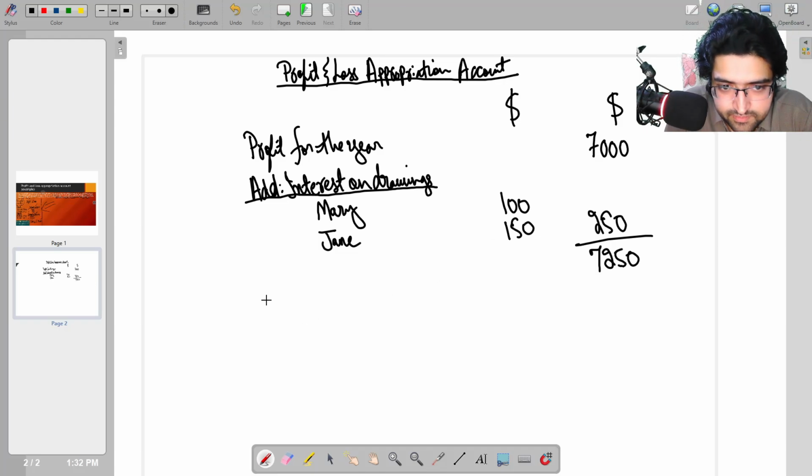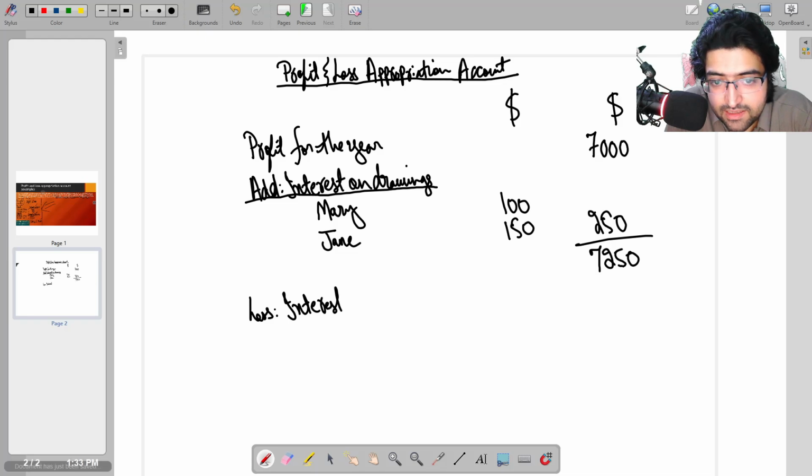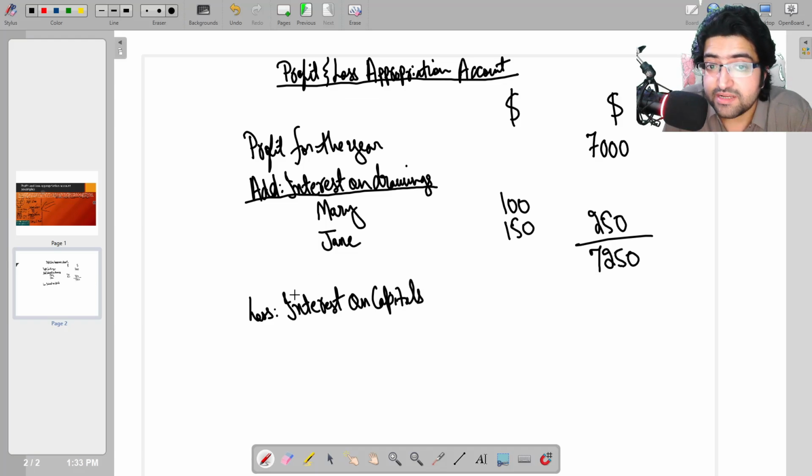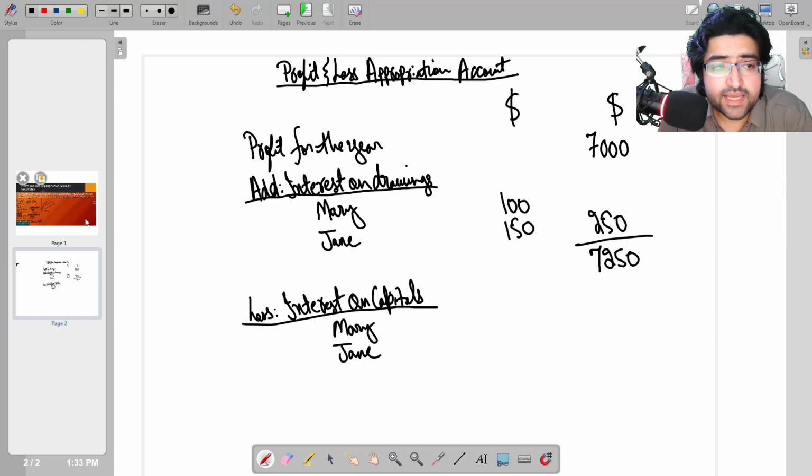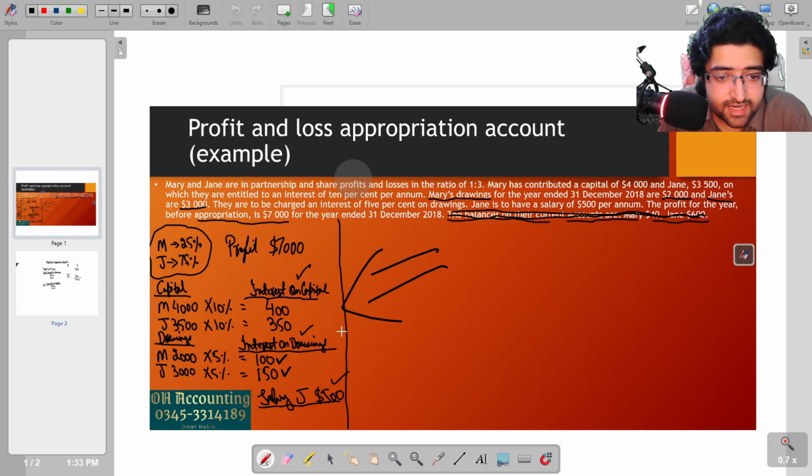Now we have to deduct the interest on capital from this amount. What is interest on capital? Interest on capital is the money that the business pays to the partners for investing money into the business. This is usually done to encourage partners to invest more into the business. So Mary and Jane, we have done the calculations already, so we can pick the data here.